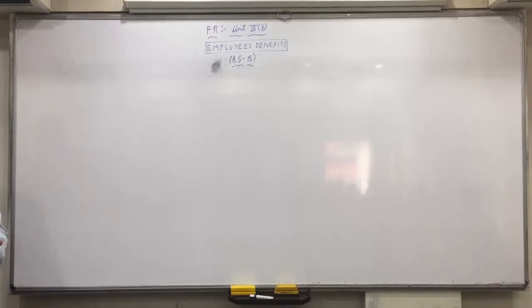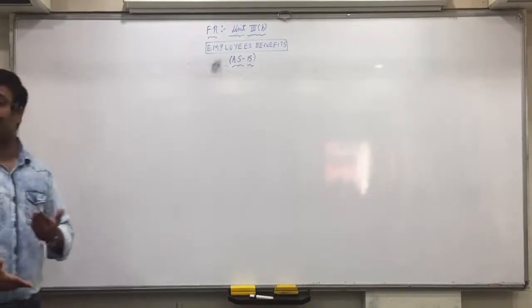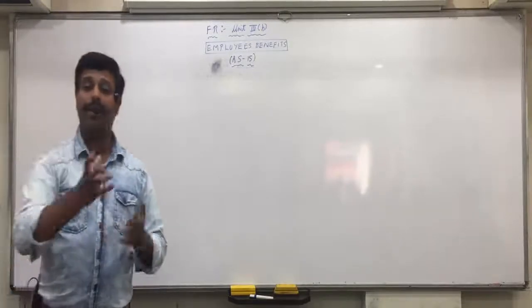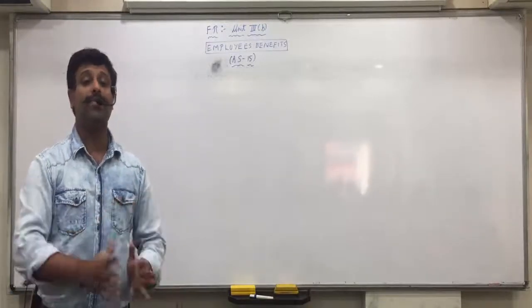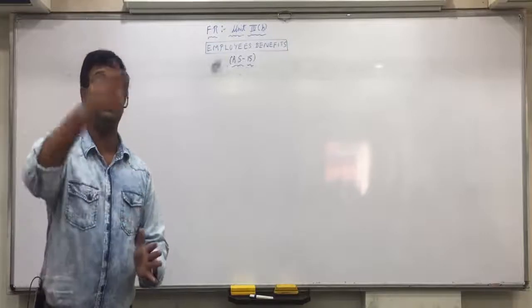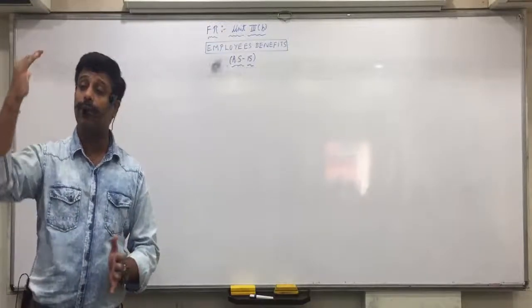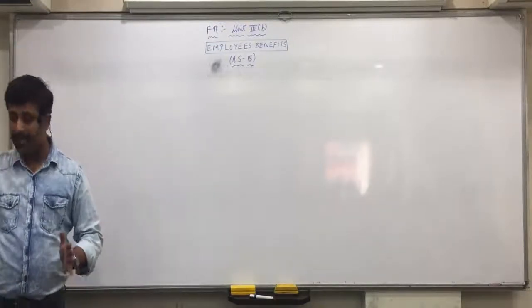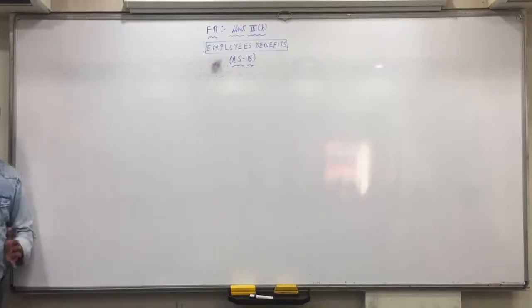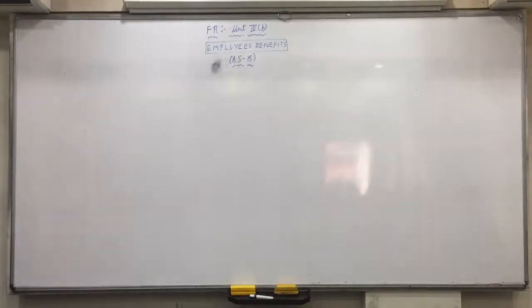Like any amount payable in the next 12 months is current liability. So if any leave is accumulated and you expect the employee will take it in the next 12 months itself, after the year, then that will come under short term. And anything which becomes payable by the company after the next 12 months comes under the category of long term. Is everyone clear with it? So this much brief introduction we'll see and we'll directly take up the questions.